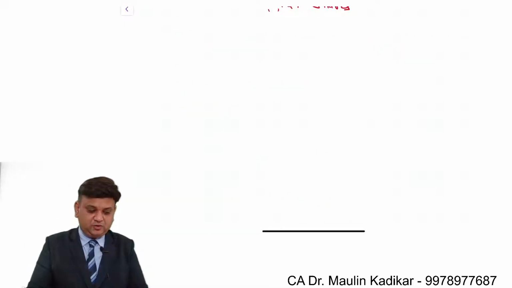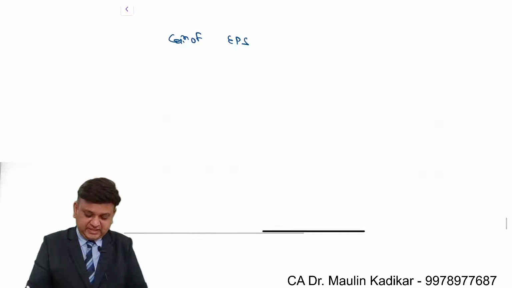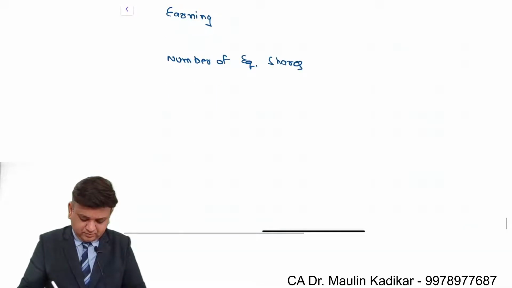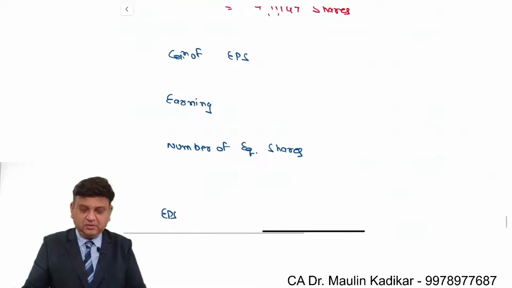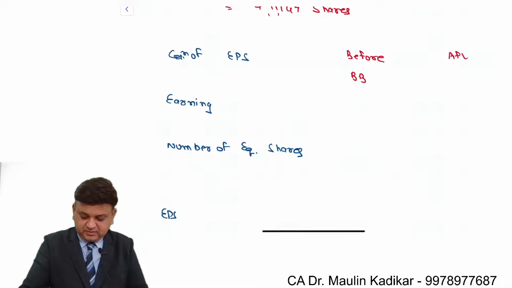So I request all of you to do the answer. Calculation of EPS. In that case, it is earning divided by number of equity shares. And based on that earning per share, we understand that, say, before buyback and after buyback.